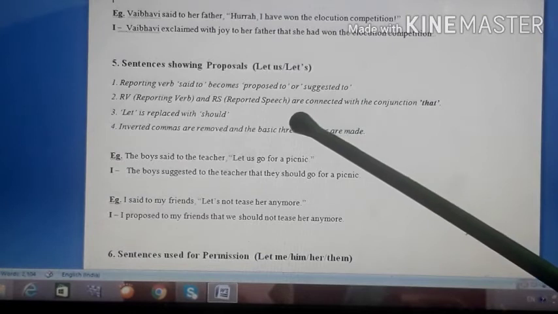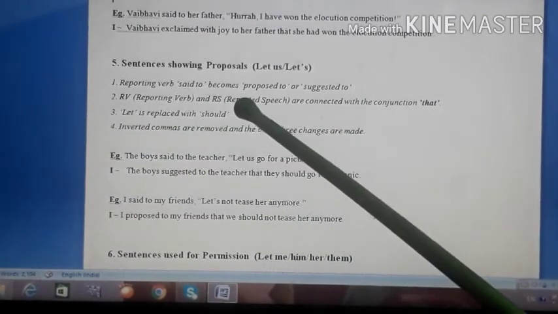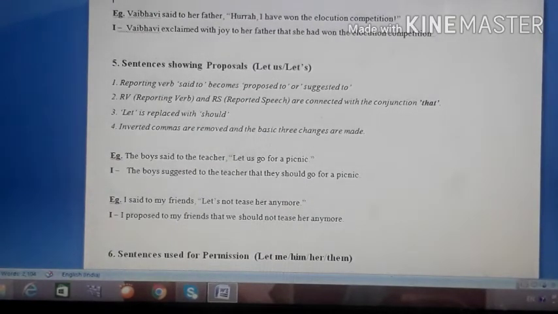Okay, first change. Then the reporting verb and reported speech are connected with the conjunction that. So this is the third type of sentences where both the parts are connected with that. In exclamatory sentences also, the reporting verb and reported speech are connected with that. In proposals also and in assertive sentences also, both the parts are connected with the conjunction that.